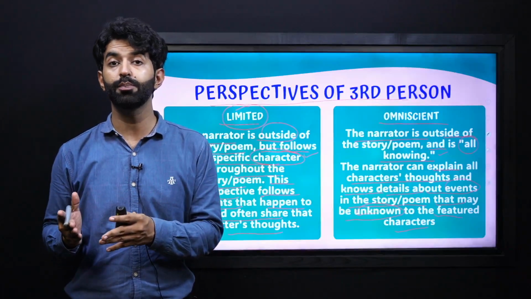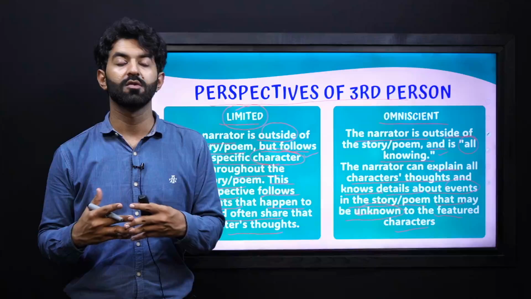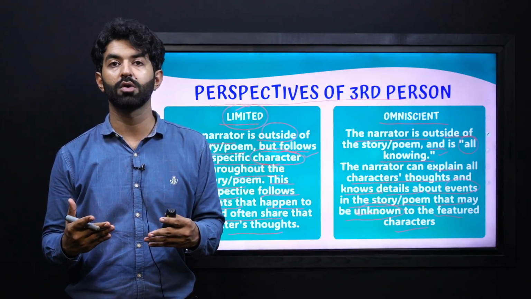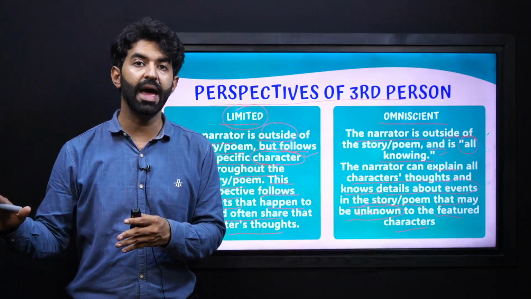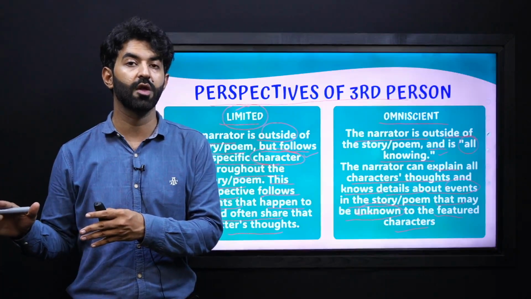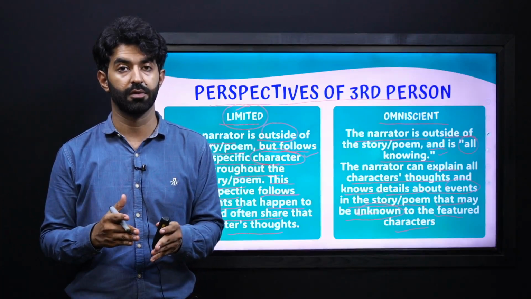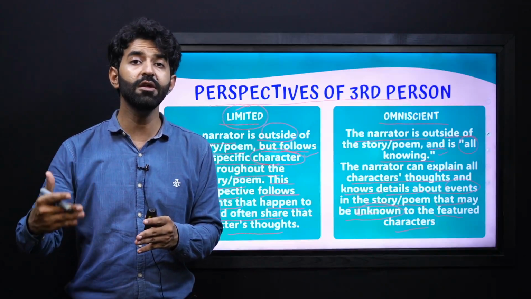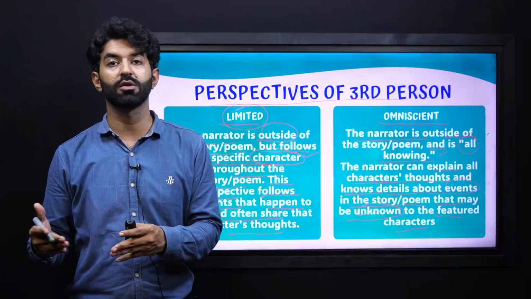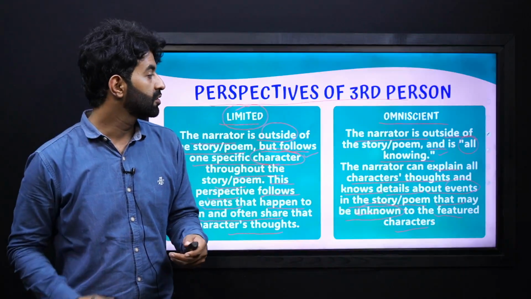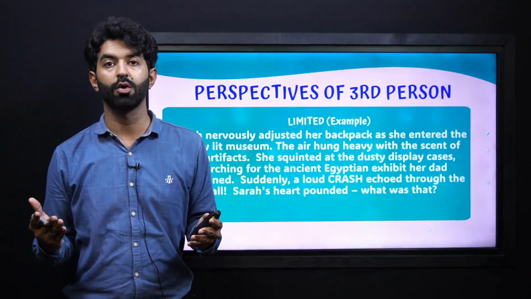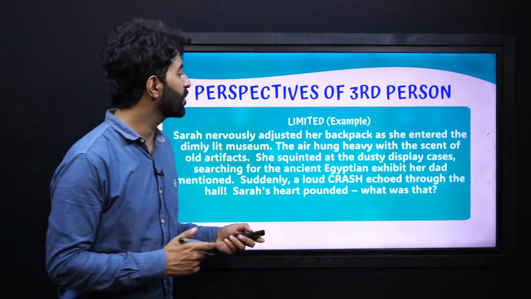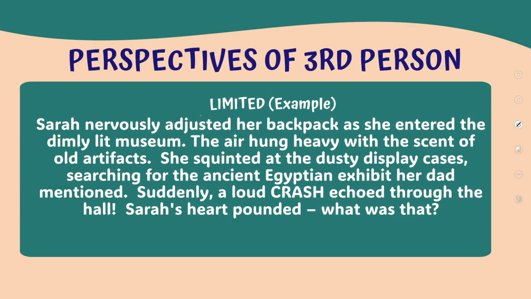Whereas in third person limited, you can see that the narrator is only aware of one specific character, and the rest of the happenings of different other characters are not known to the narrator. And it slowly reveals as the story or the poem progresses. So this is the difference between these two. One is limited and one is all-knowing, which we call omniscient. Now let's look at some examples of limited third-person narrative.